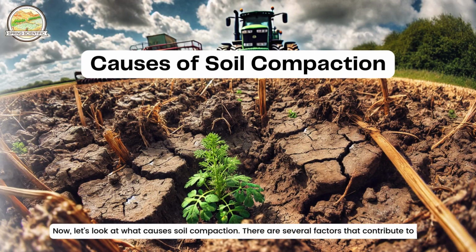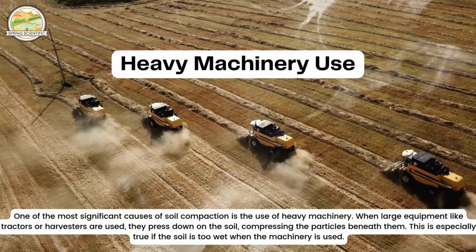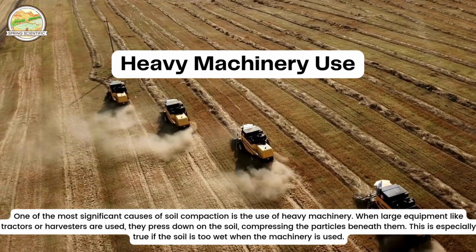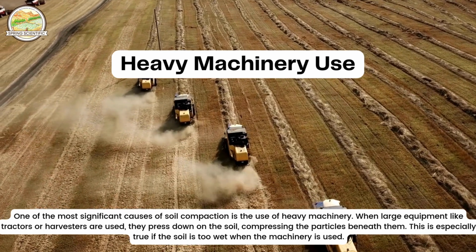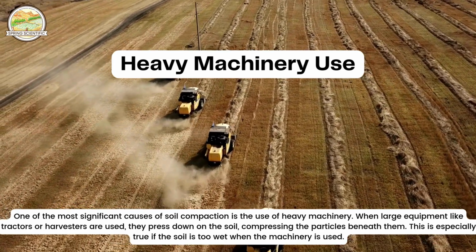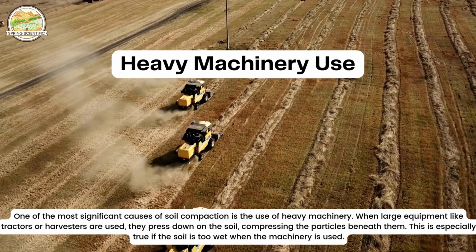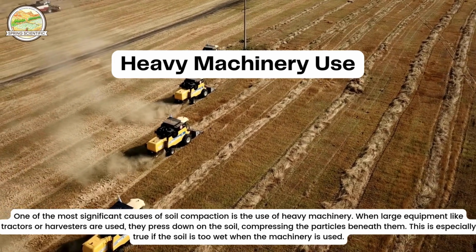Now, let's look at what causes soil compaction. There are several factors that contribute to it. 1. Heavy machinery use. One of the most significant causes of soil compaction is the use of heavy machinery. When large equipment like tractors or harvesters are used, they press down on the soil, compressing the particles beneath them. This is especially true if the soil is too wet when the machinery is used.